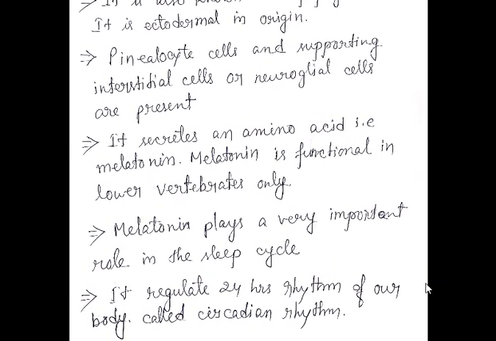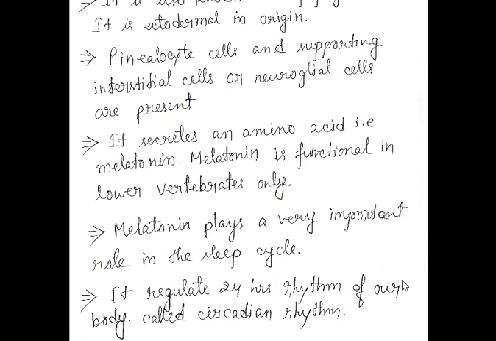And what is its function? Melatonin plays a very important role in the sleep cycle. It regulates the 24-hour rhythm of our body.